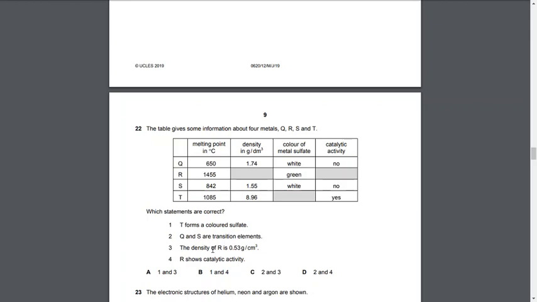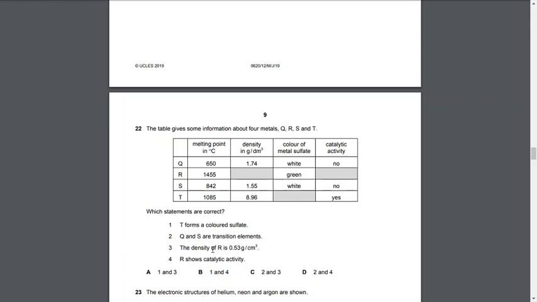But if we look at the metal sulfate color, it is green, which tells us it is a transition element. So we can clearly understand that it must have a higher density and not 0.53 gram per centimeter cube. So 3 is incorrect.